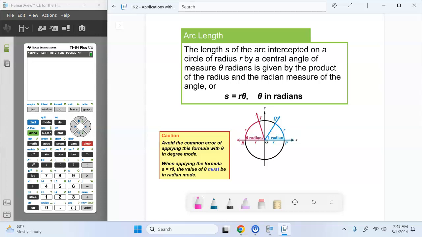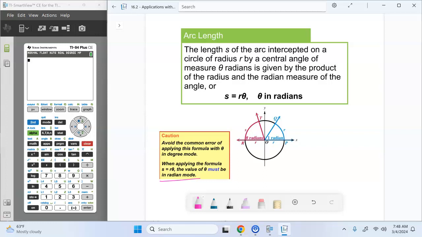Secondly, because we are measuring arc length as part of radians, both formulas that we're using will ask for an angle measure, and it has to be given in radians. If they give you an angle measurement in degrees, you must convert it into radians. So, you must make sure that your angle measurement is given in radians.